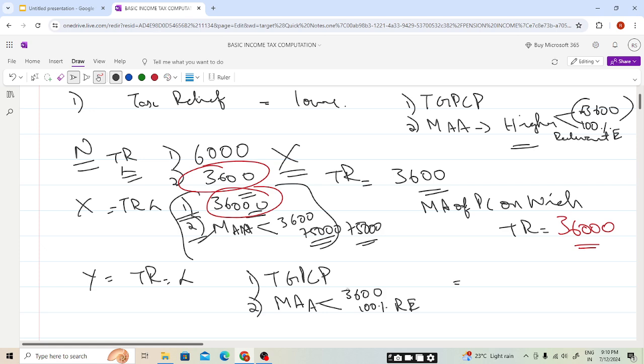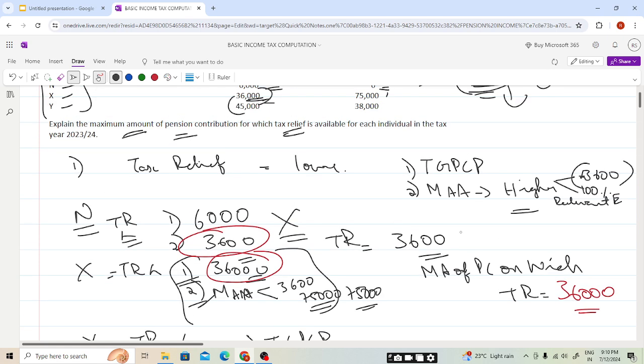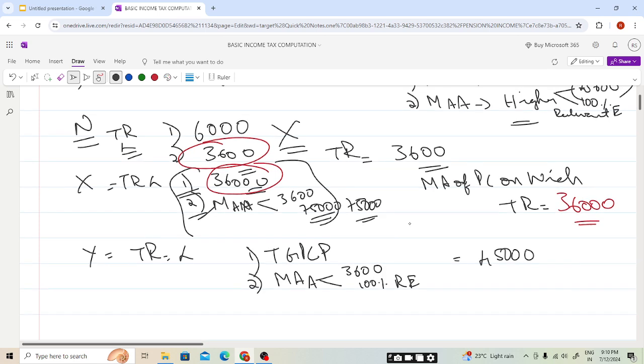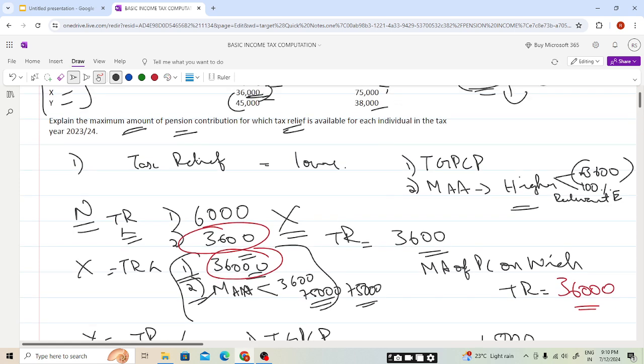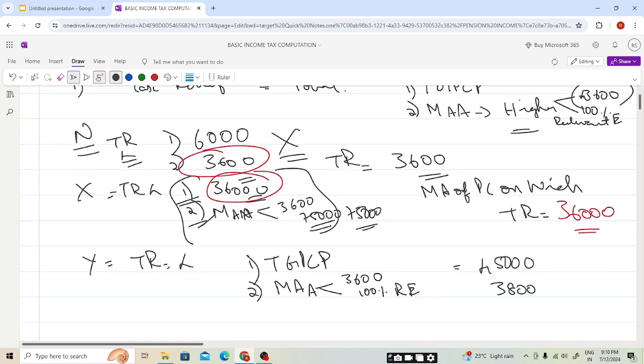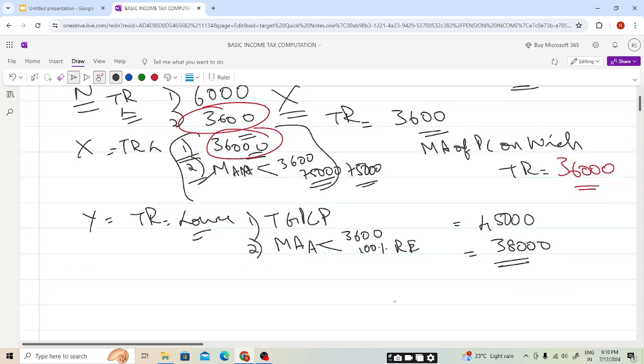So this will be 45,000, and the maximum annual value is 3600 or 100% relevant earning. 100% relevant earning is 38,000, students. So which is lower? Lower is 38,000. So 38,000 is the maximum amount on which tax relief will be available.